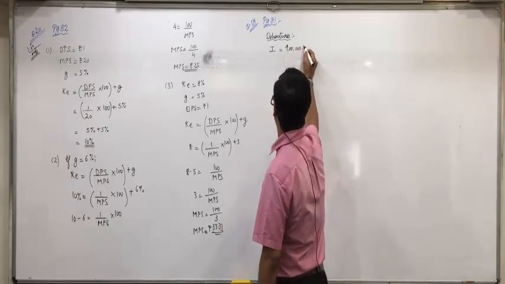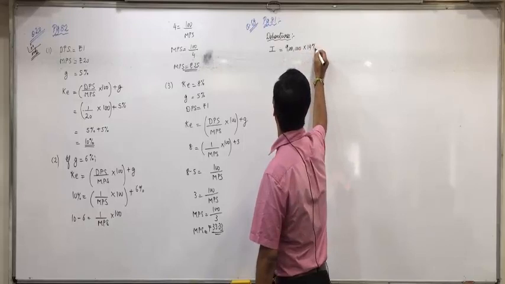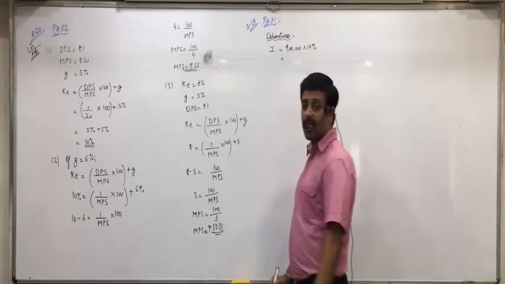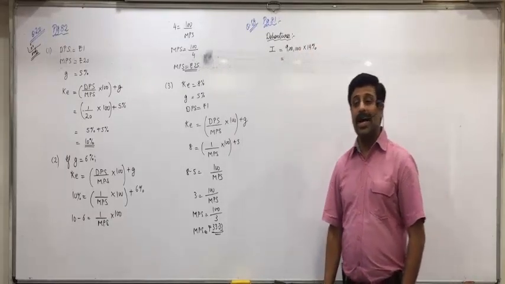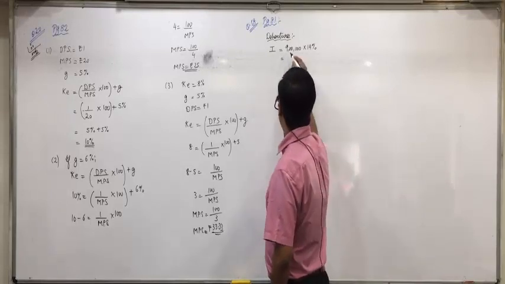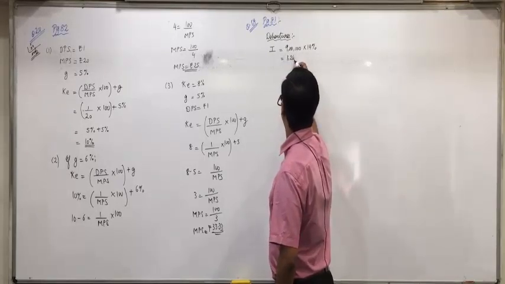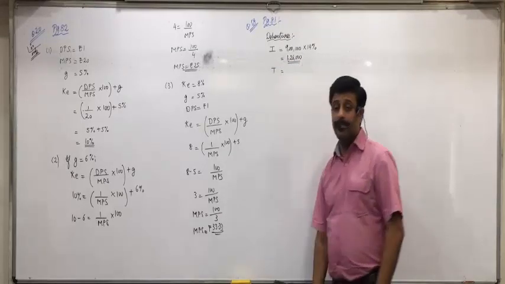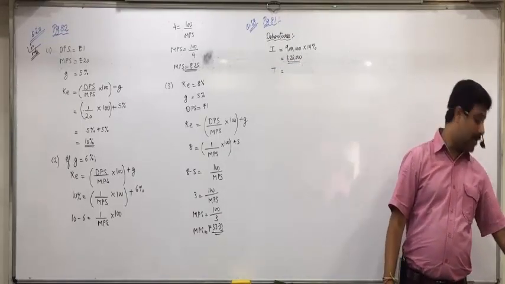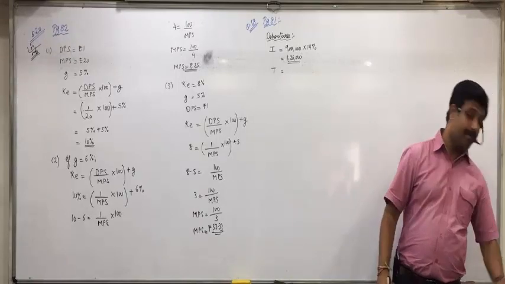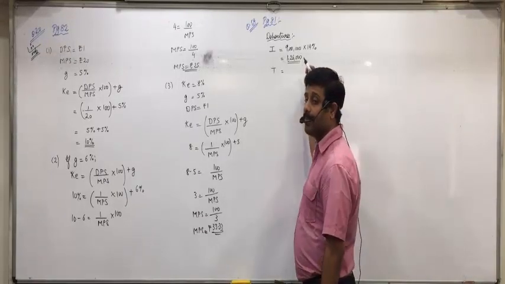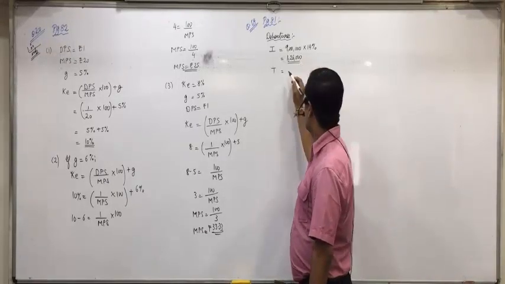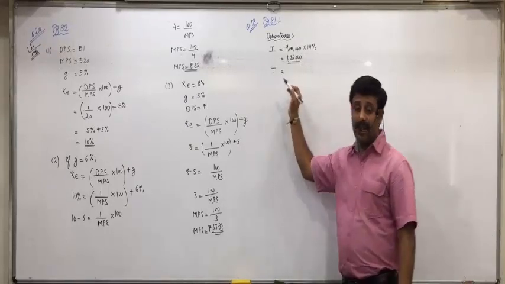Can you all see on the liability side of the balance sheet, 14% debentures of 9 lakhs? So 9 lakhs into 14%. Is that 1,26,000? Then 1 minus T. T is the tax rate, the T value.